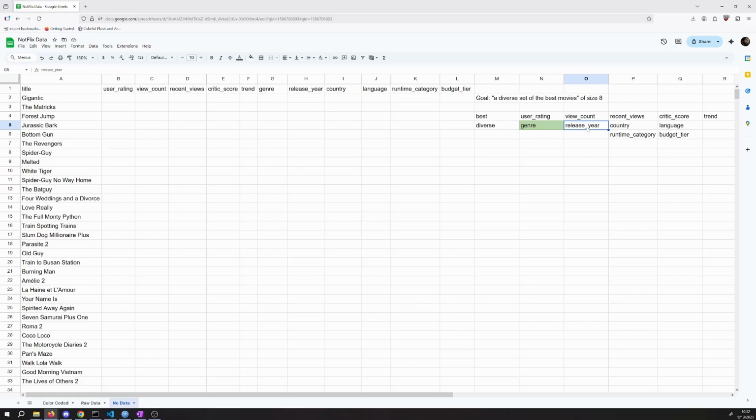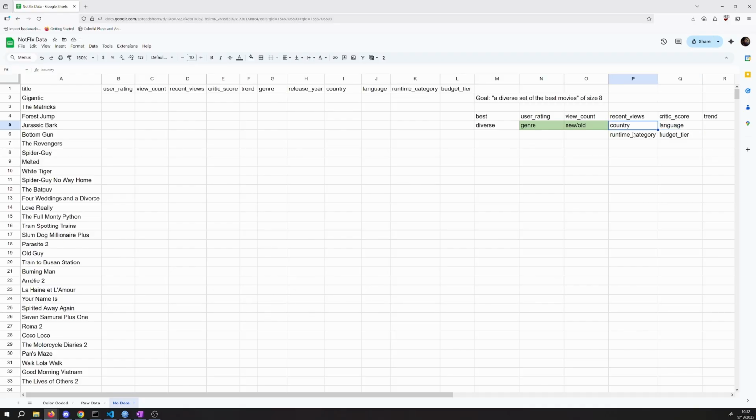What I'm going to suggest here is for release year, I'm going to split these into just new versus old. And maybe I'll pick an arbitrary date of like 2020. If the movie has been released since 2020 or more recently, it'll be new. And otherwise, it'll be old. So I'm going to replace this one. I'm going to call it new old. And again, maybe I'll highlight this with green just to indicate, okay, I want to use this as one of my categories.